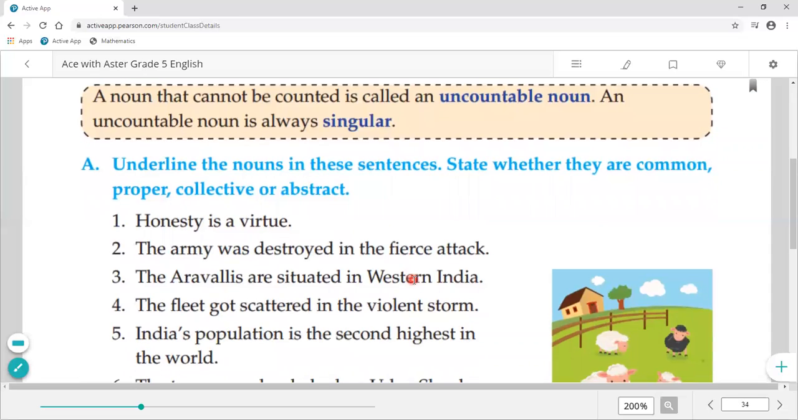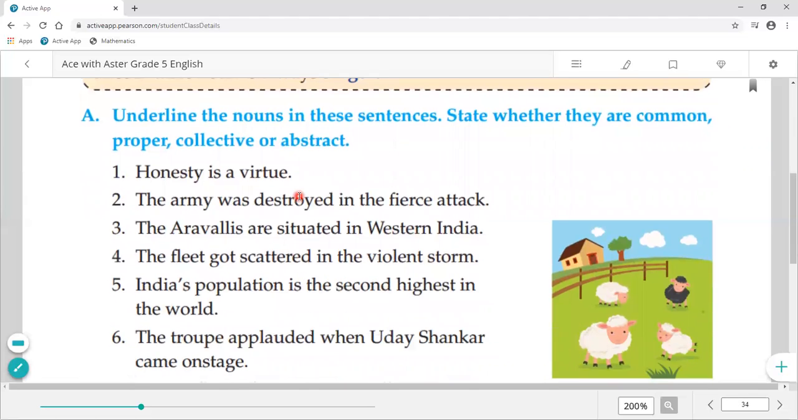So now we are going to start our activity, our exercise work. So first exercise is underline the nouns in these sentences and state whether they are common, proper, collective or abstract nouns. So I hope you got it. What we need to do? We need to find out whether the word is common, proper, collective or abstract. Okay, first is honesty is virtue. So here honesty. Honesty पर आप underline करेंगे because honesty is a noun and the noun is an abstract noun. So write over there abstract noun.